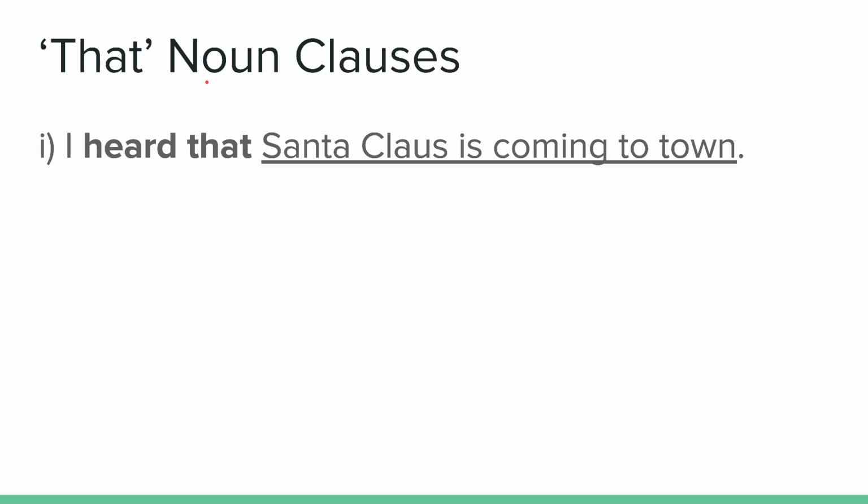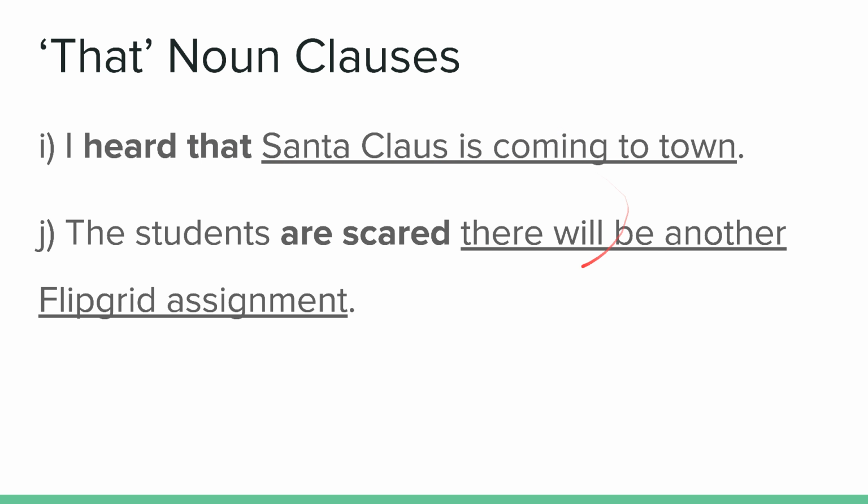So here's a couple examples. I heard that Santa Claus is coming to town. So here's reporting verb heard, and then that, and then here's just a sentence. But it's a noun clause because we already have a subject, a verb, and then here we have a noun clause with Santa Claus as the subject and is coming as the verb.